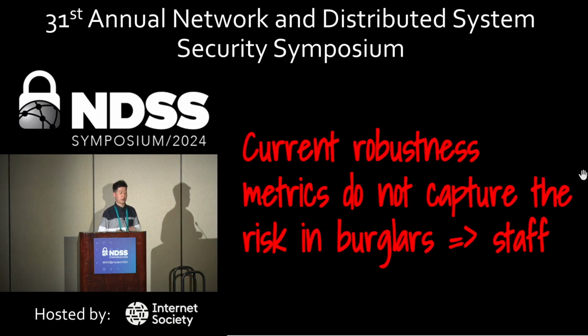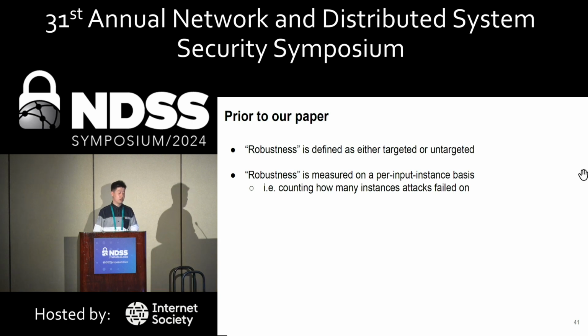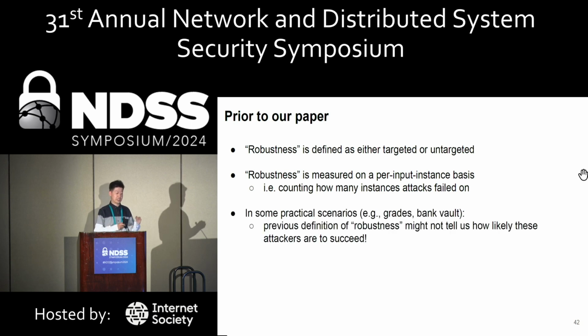And here, current robustness metrics do not capture the risk in this burglars impersonating staff scenario, as previous metrics only measure on a per input instance basis. As a recap, robustness prior to our paper is defined as either targeted or untargeted, and robustness is measured on a per input instance basis, counting how many instances attacks failed on. And in some practical scenarios, as we just showed, previous definition of robustness might not tell us how likely these attacks are to succeed, and we need new definitions, new metrics to measure them.